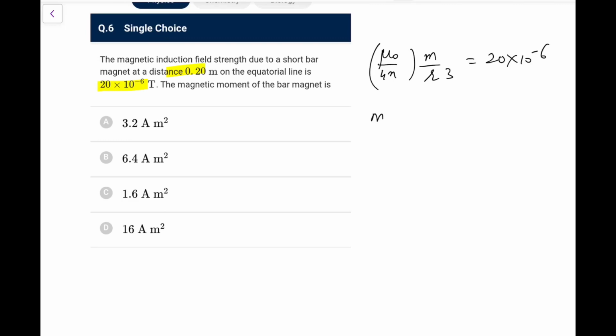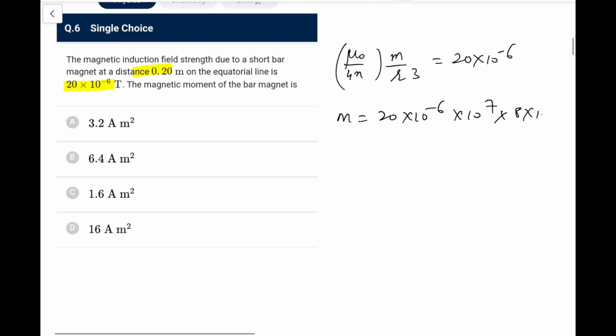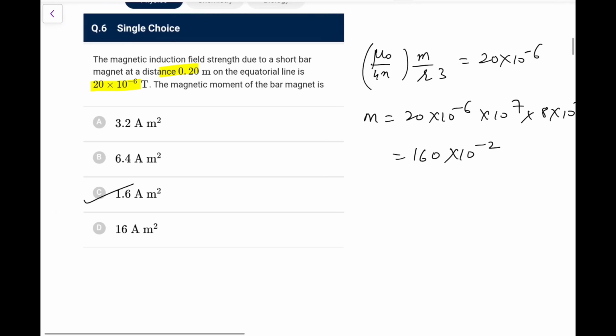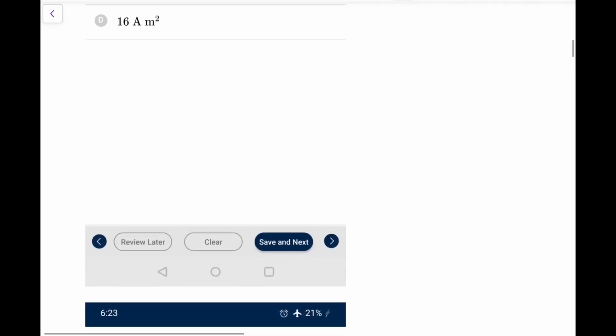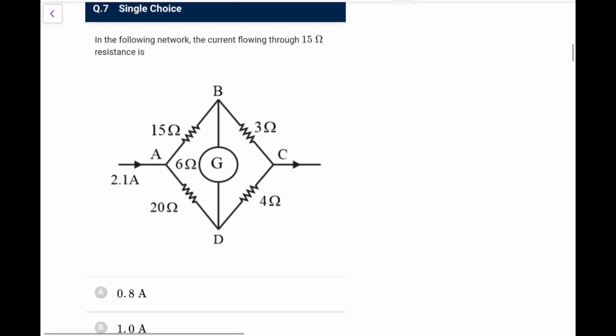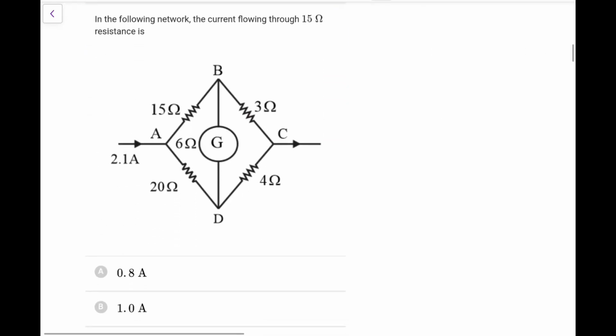So the value of m would be 20 into 10 raised to the power minus 6, and this will become 10 to the power 7 going there, into r cube would be 8 into 10 to the power minus 3. So it is 160 into 10 to the power minus 2. So it is 1.6 ampere meter square. That is what you can write. Go for option C. Next, in the following network, the current flowing through 15 ohm resistance will be,